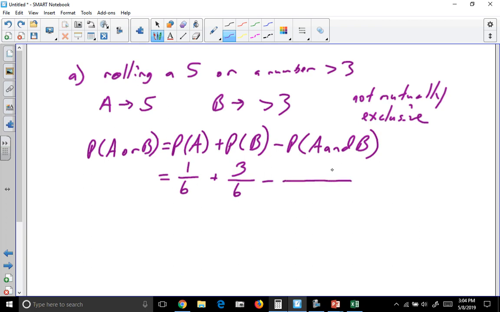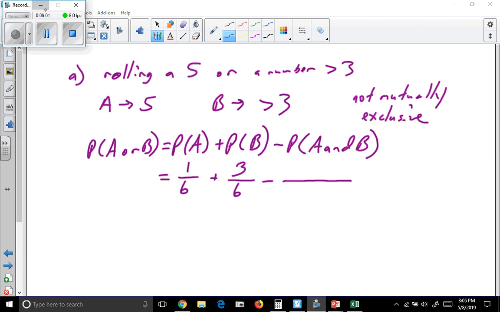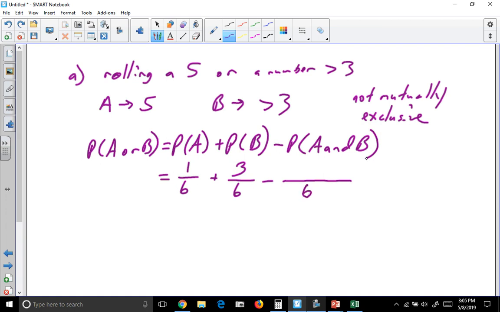And then what is the probability of A and B occurring? So this one is a little bit more confusing. There are 6 things that could happen when we roll a die. We want to find out of those 6 things, how many of those are both a 5 and a number bigger than 3. So if we list our sample space, 1, 2, 3, 4, 5, 6,